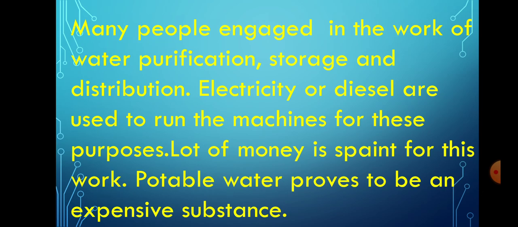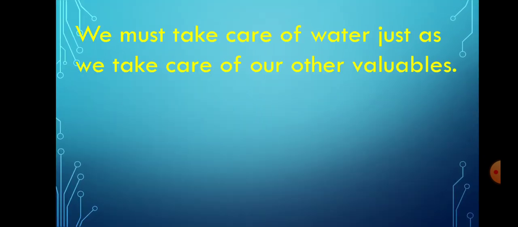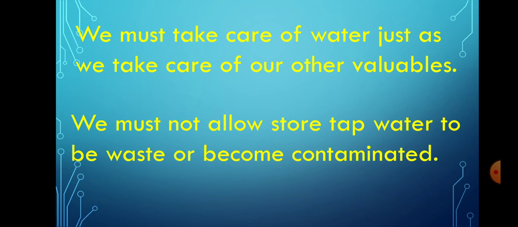So we must take care of water just as we take care of our other valuables. We must not allow stored or tap water to be wasted or become contaminated.